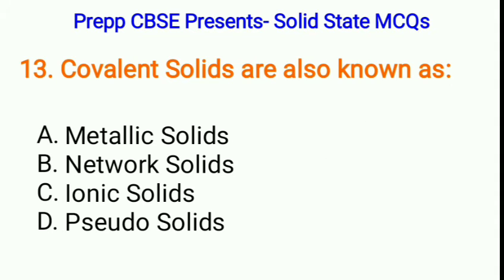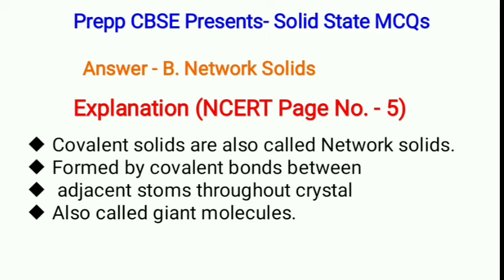Next, covalent solids are also known as A. Metallic solids, B. Network solids, C. Ionic solids, or D. Pseudo solids. Correct option is B. Network solids. Covalent solids are also known as network solids. They are formed by covalent bond between adjacent atoms throughout the crystal, also known as giant molecules.